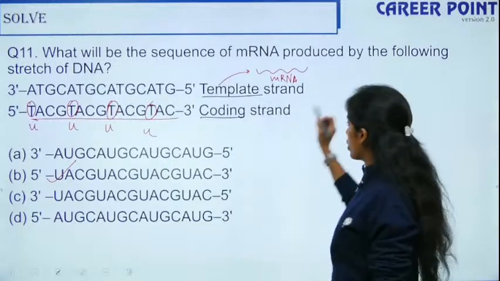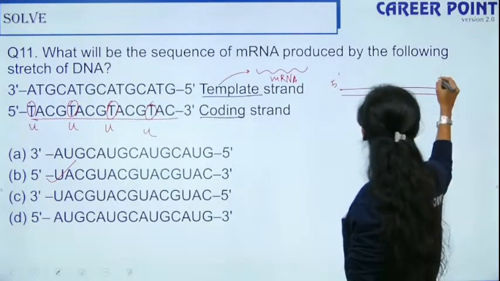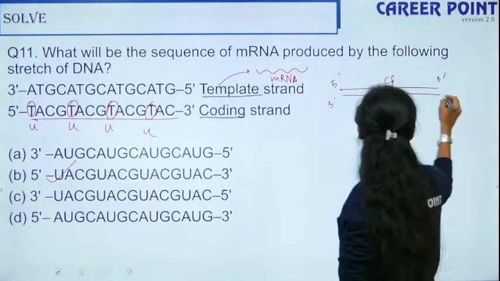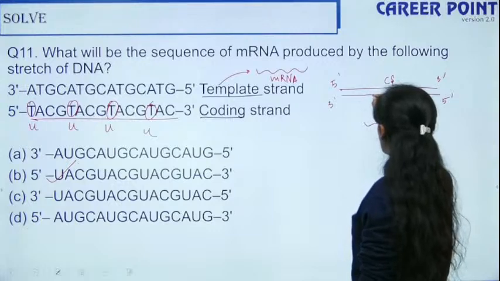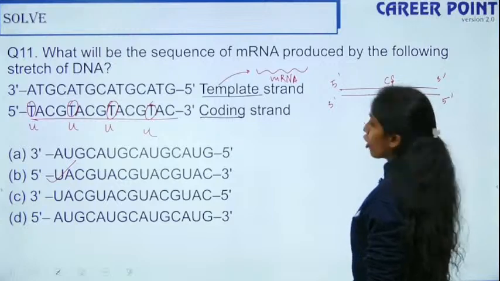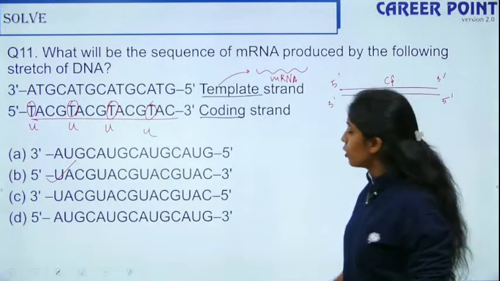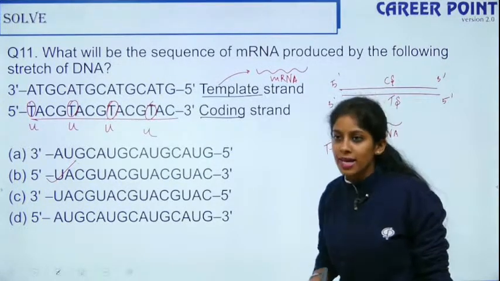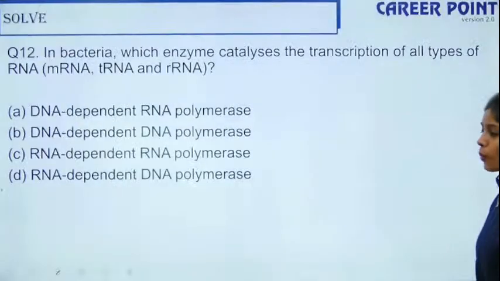You have two strands like this. We ideally write 5 prime to 3 prime on the top. This is my coding strand and this is my template strand. I copy the information from this strand. These two are complementary, and these two are also complementary. So your mRNA and this coding strand will be the same, with the only difference that T will be replaced with U. So option B is the right answer. Please don't make mistakes. Now question number 12.